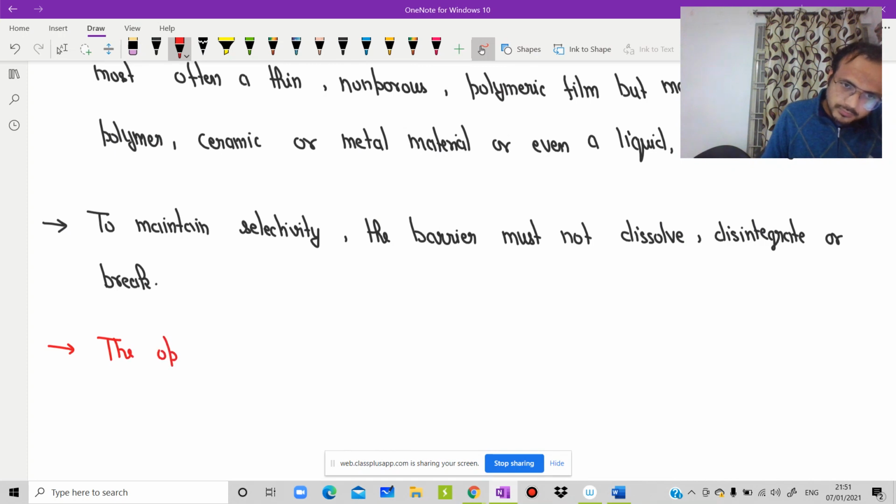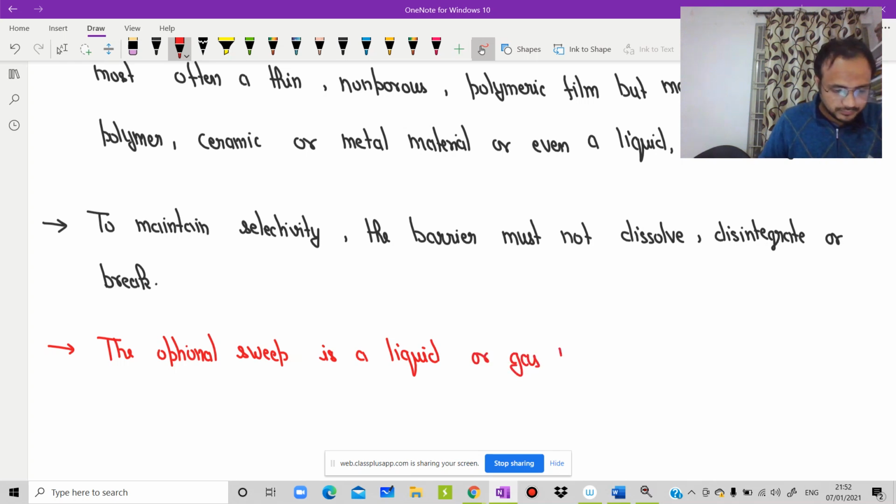The optional sweep is a liquid or gas used to facilitate removal of the permeate.